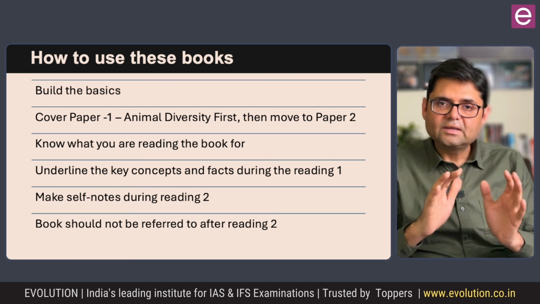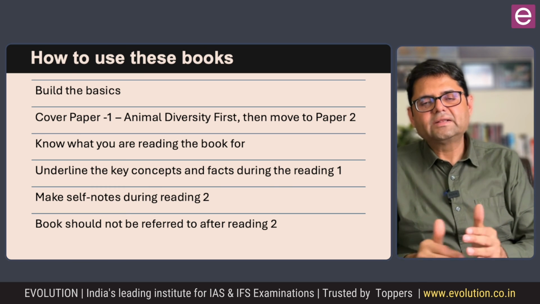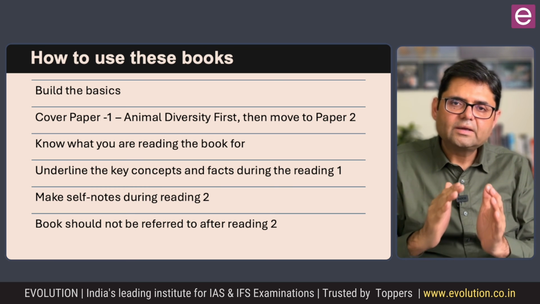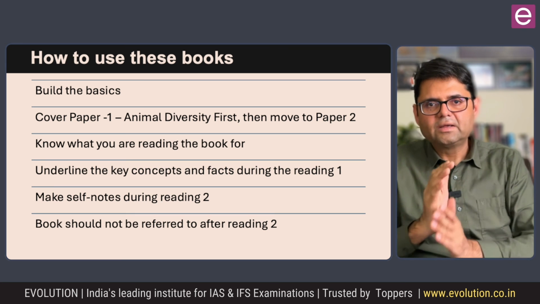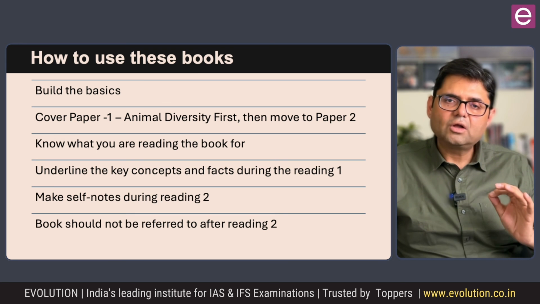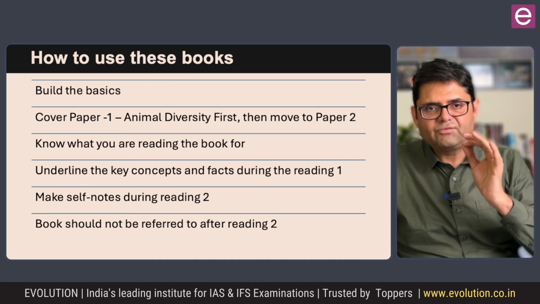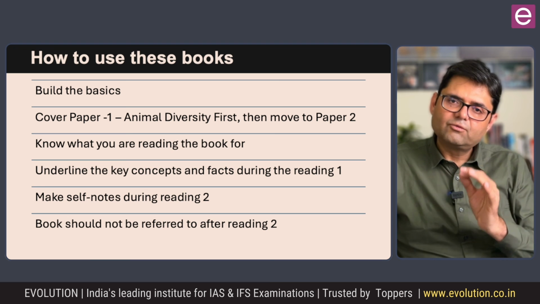If you can do that, that is the real note. And after the second reading, when you have made the notes, you should not be requiring to read the book again. After this point, all that you need to do is to read from your notes. So, revision should never be from the books, revision should always be from the notes.